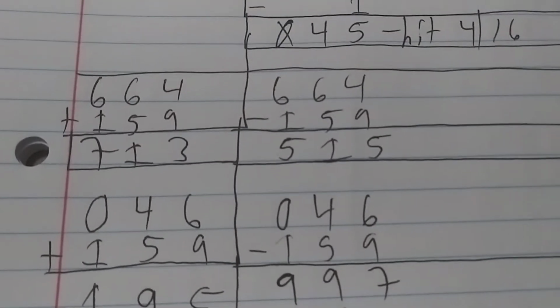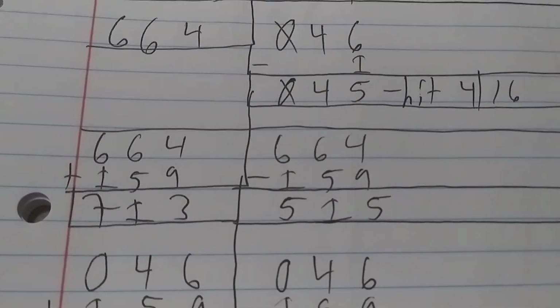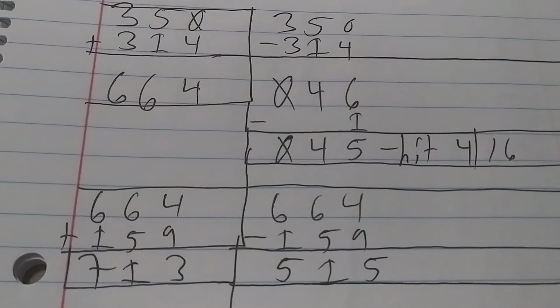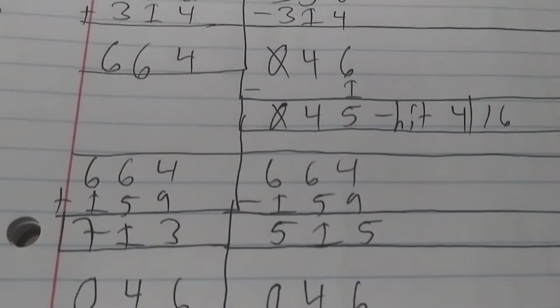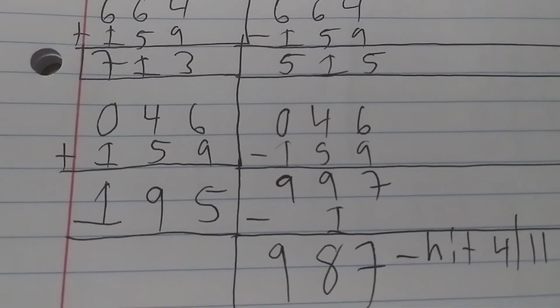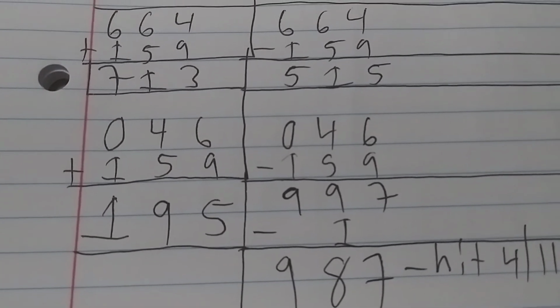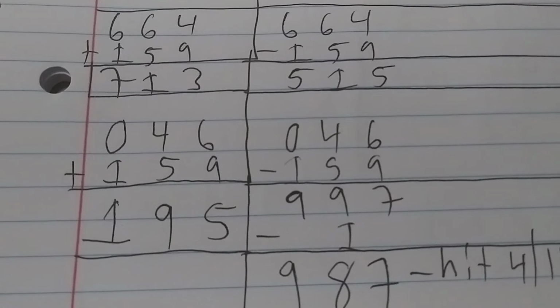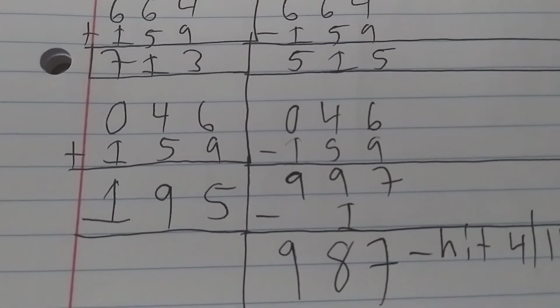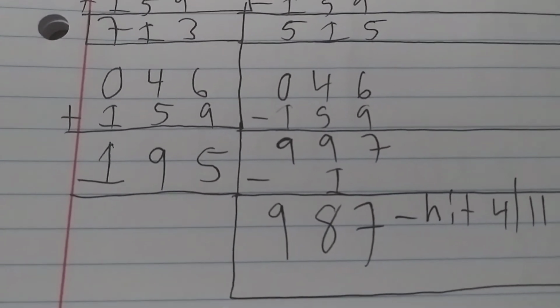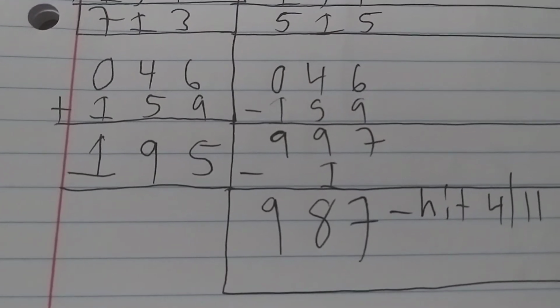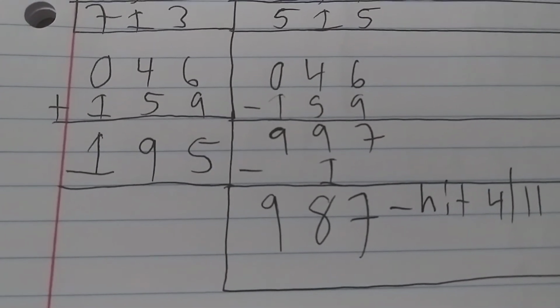You're going to take 046 that you got from up here. You're going to add 159, so 0 plus 1 is 1. 4 plus 5 is 9, and then 6 plus 9 is 15 or 5. 195 did not hit in the next 7 days.